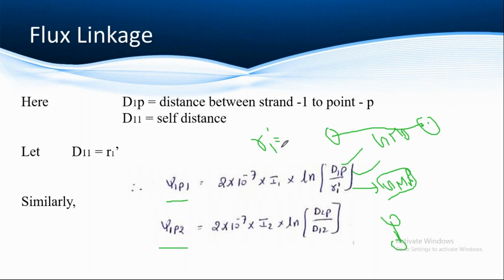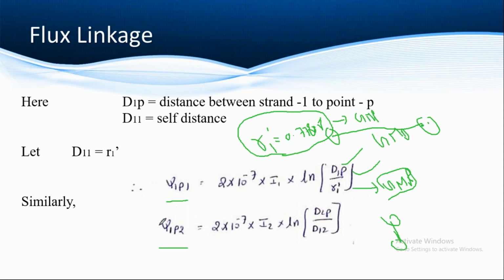R1 dash with respect to the radius. So you can write R dash as 0.7788 into R, right? So this is called the GMR. It is the formula for GMR, geometric mean radius.